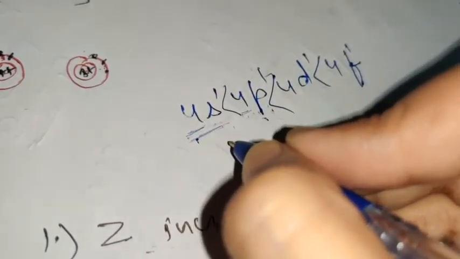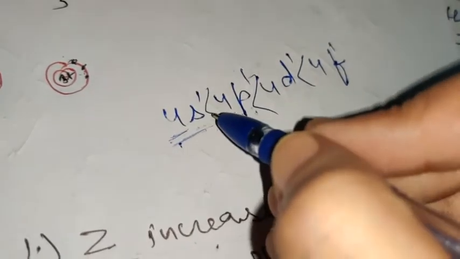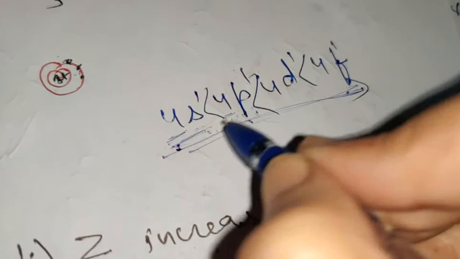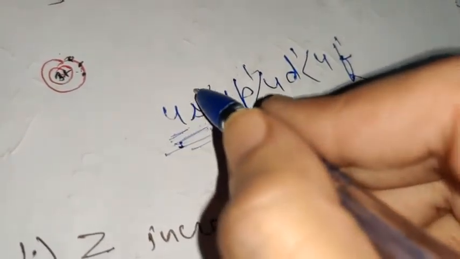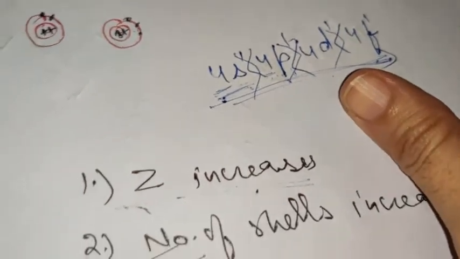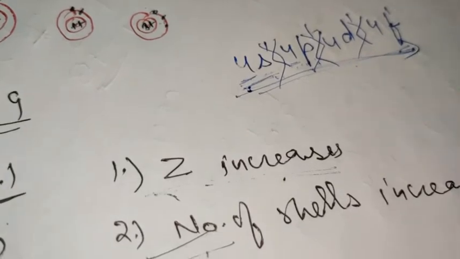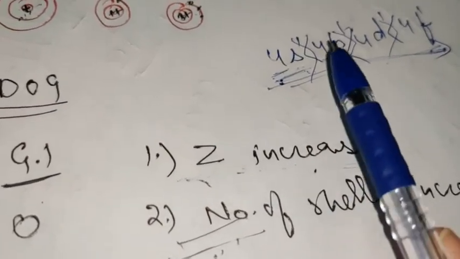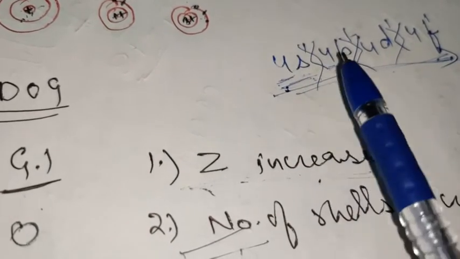So it is like this. For ionization enthalpy, this is the order of ease of loss of electron, and the order of penetration effect will be the opposite, because s is the most penetrated subshell, nearest to the nucleus when you're talking about the subshells of the same shell.